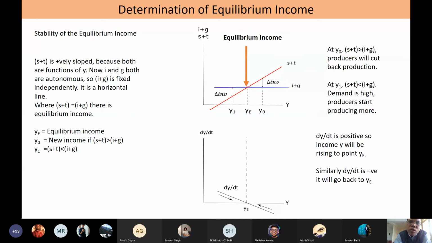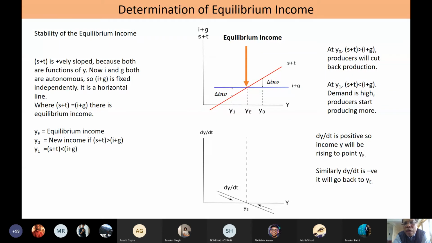So the economy will enter into the phase of recession. As the economy enters into the phase of recession, you will experience del Y by del T to be negative. Time rate of growth of income will be negative.